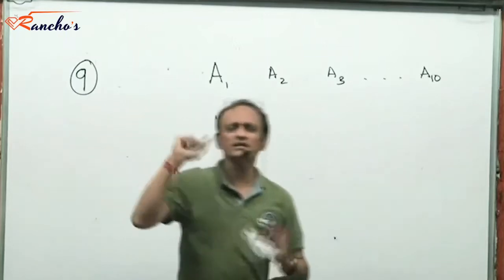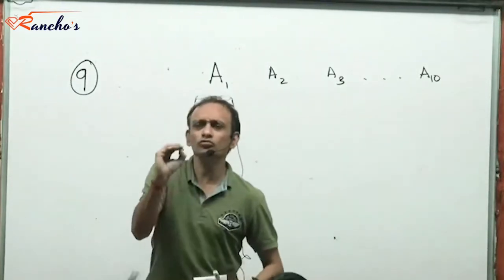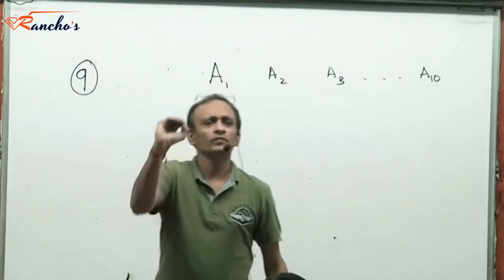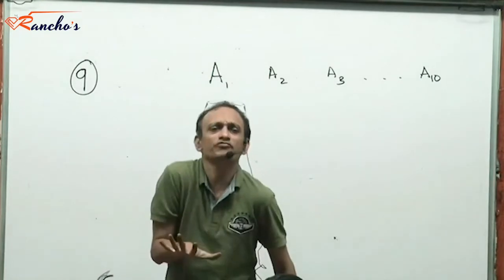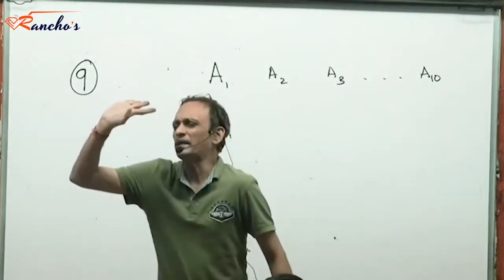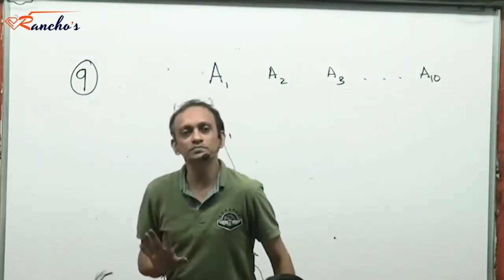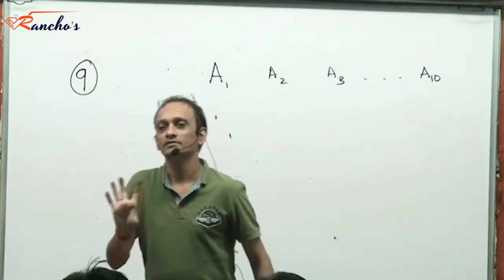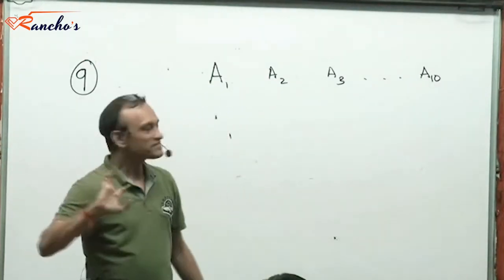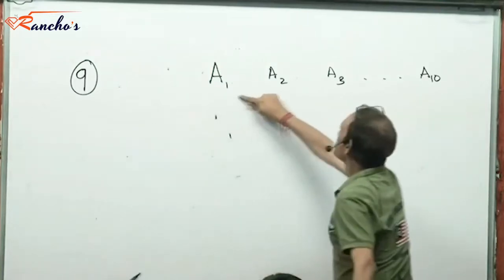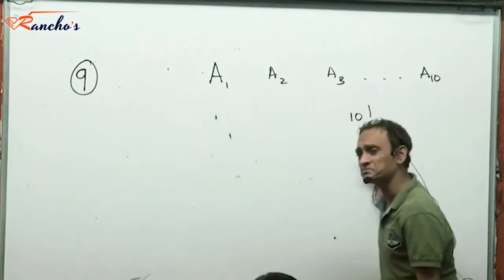So very simple. See. First of all, the best way to do counting is to reduce to a simple state for yourself. Don't complicate matters. You will have to sound simple, look simple, behave simple. You'll simply count. So, first of all, the number of ways in which they can be ranked is how many? 10 factorial, isn't it?